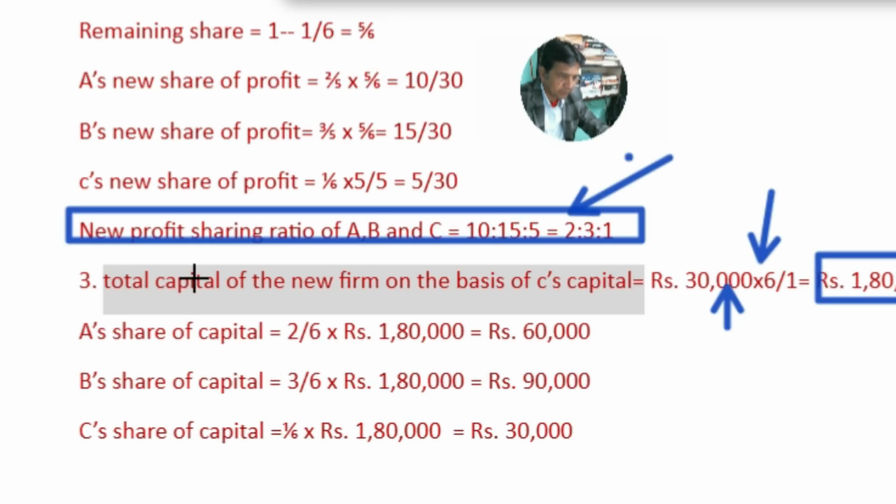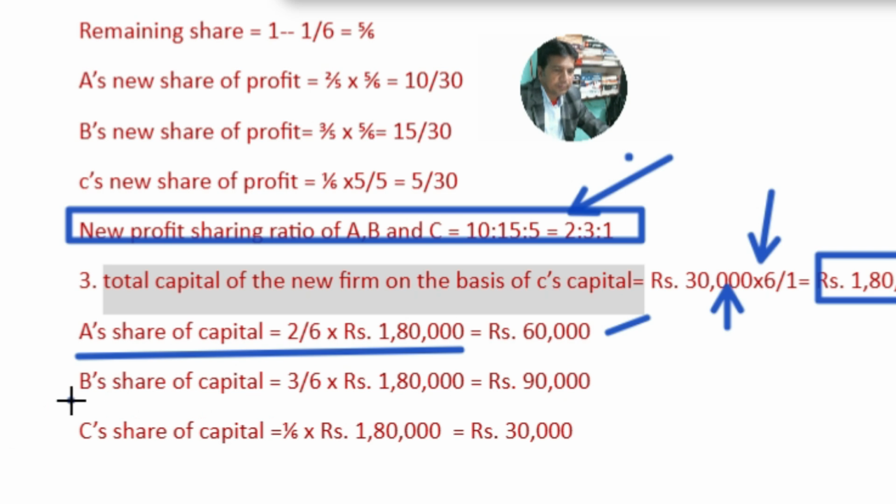See here, A's share of capital is 2 by 6 of rupees 1,80,000, so the balance is 60,000. So A will maintain his capital balance of rupees 60,000 in the new partnership firm.